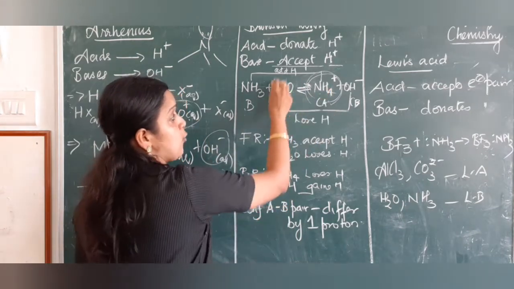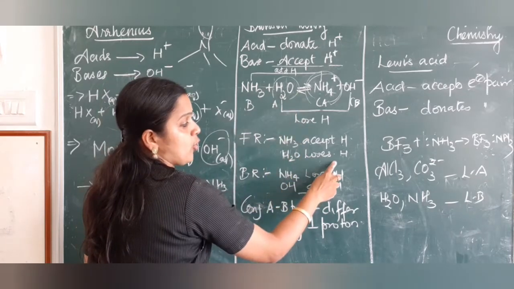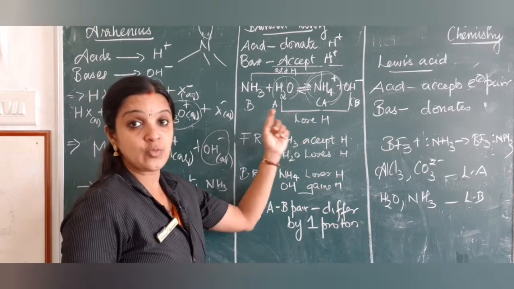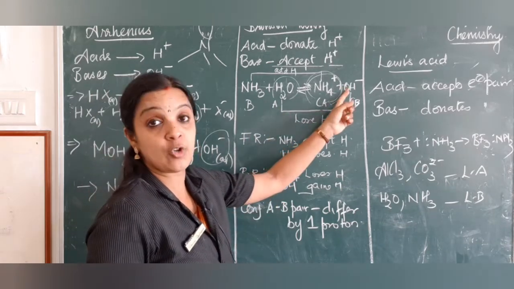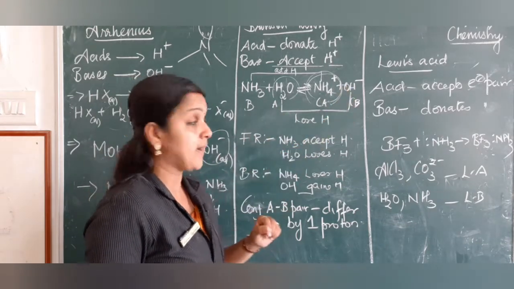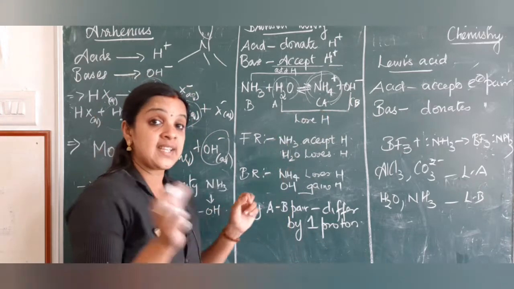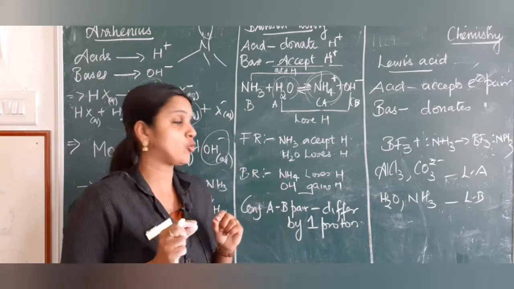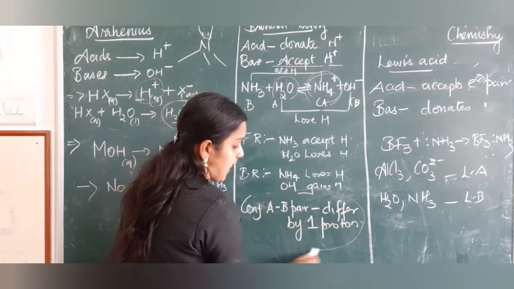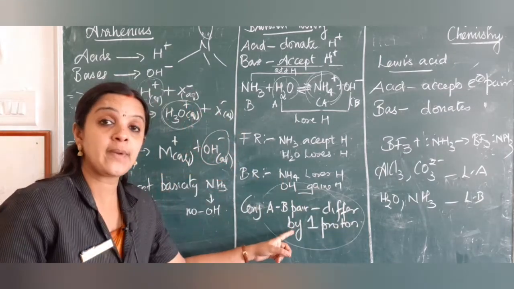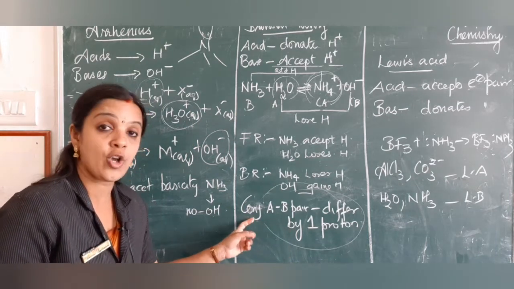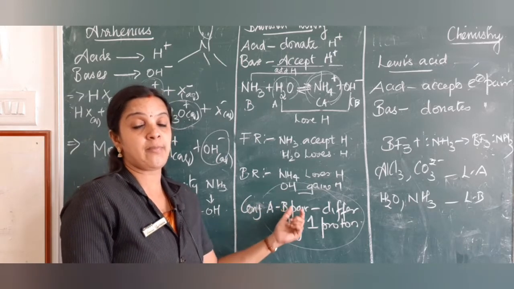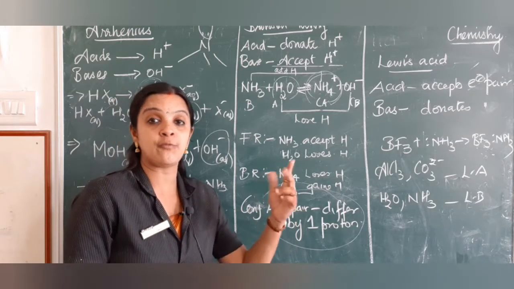Then next, when you see water, it is losing a proton to become OH minus. So water is an acid which loses a proton to become a conjugate base, which is OH minus. So there you can see again this acid and the conjugate base differ by one proton. Such an acid-base pair, which differs by one proton, we are going to call a conjugate acid-base pair, where they differ by only one proton.